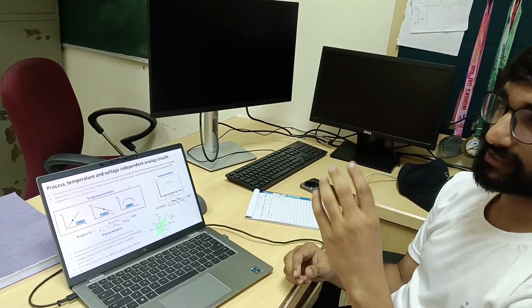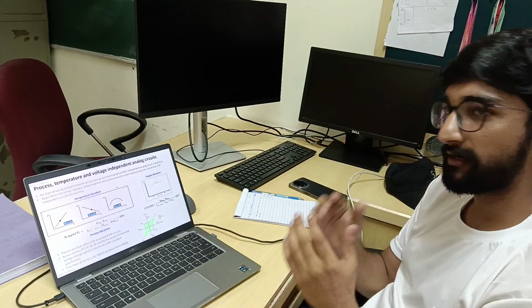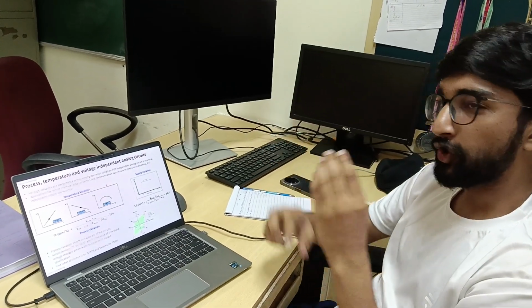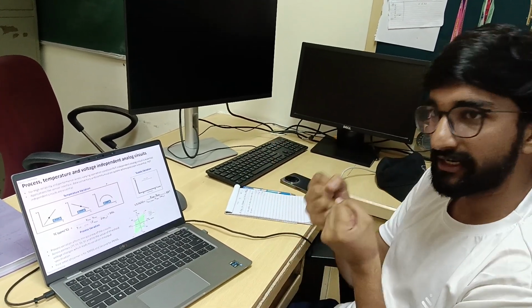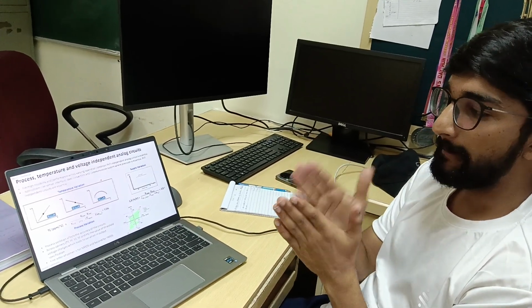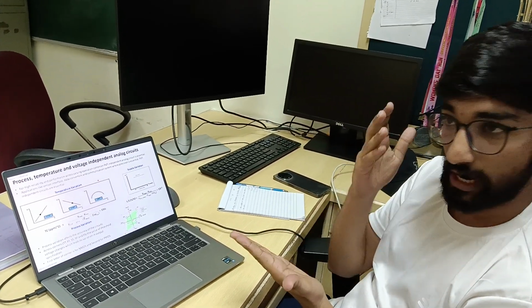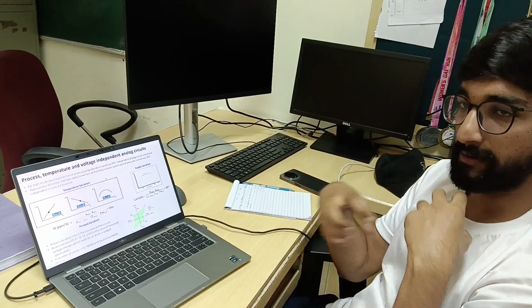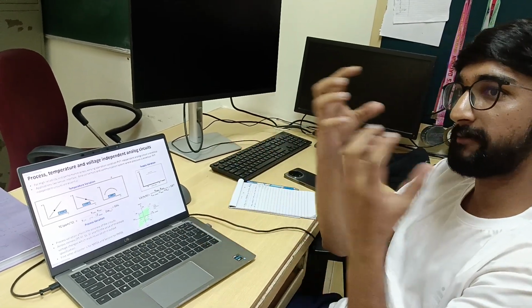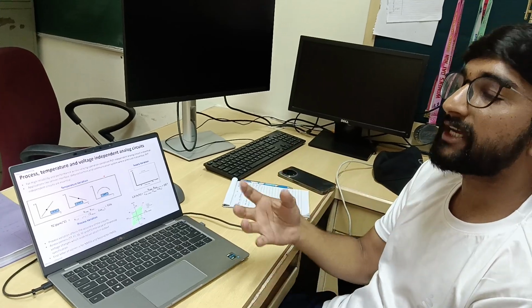So for example, let's say in this research we are building voltage and current sources, right? For voltage sources, let's say your output is some voltage, but at the same time you have to make sure that the output should not vary with respect to temperature, with respect to voltage, with respect to process. What exactly is temperature? I will give you an example.